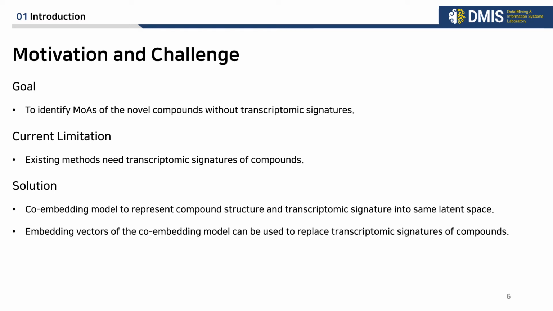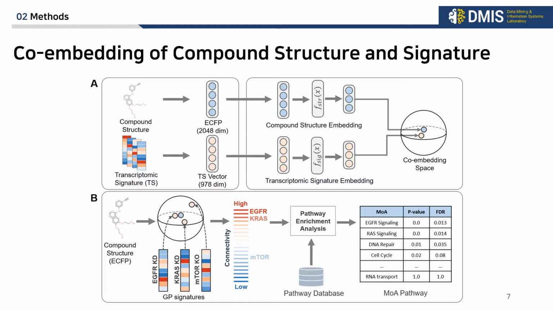So our solution is a co-embedding model to represent compound structure and transcriptomic signature in the same latent space. Then embedding vectors of the co-embedding model can be used to replace transcriptomic signatures of compounds. This is the overview figure of our method, and first let's talk about the co-embedding model.